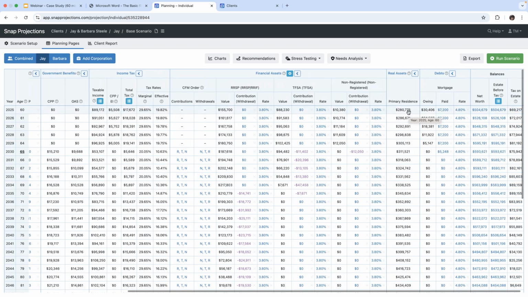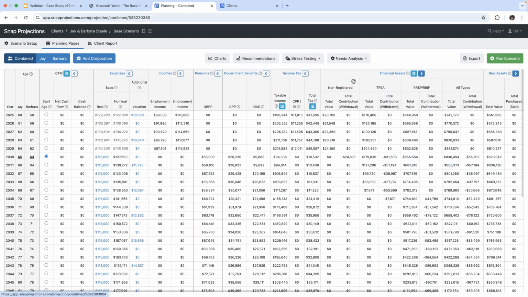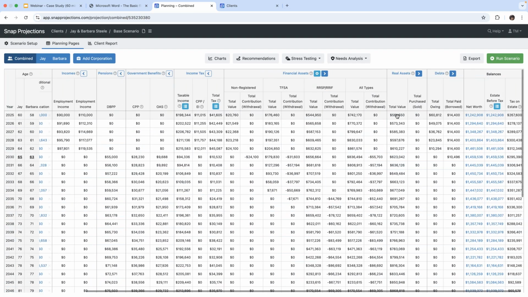All right, then we have the real assets. So we have the primary residence, and again, because it is held jointly, we are showing half of it. I'm going to go back to the combined page to show you the full amount. So this is the full amount of the real asset here. And then debts, we have a mortgage owing on that. Now this, we had said that it was 72,000 owing, but at the end of the year, after they've paid the 14,400, this is what the amount owing will be.